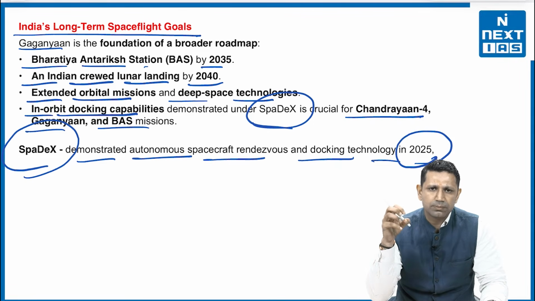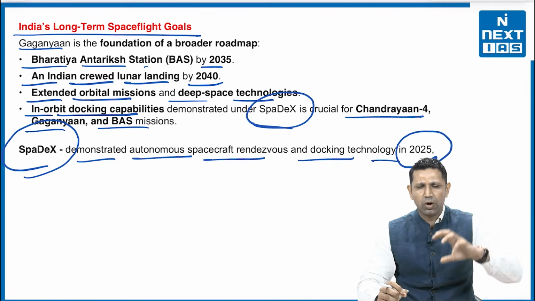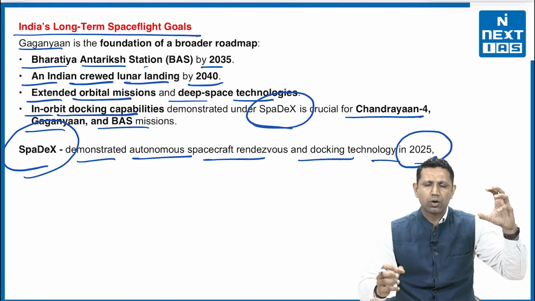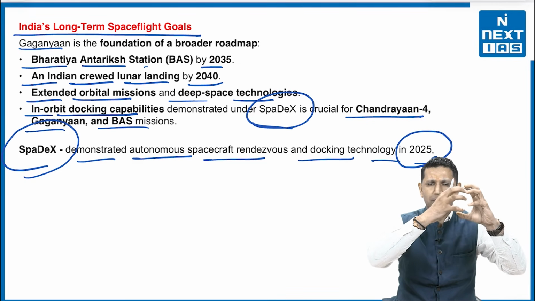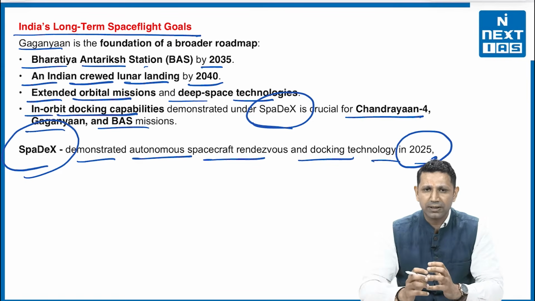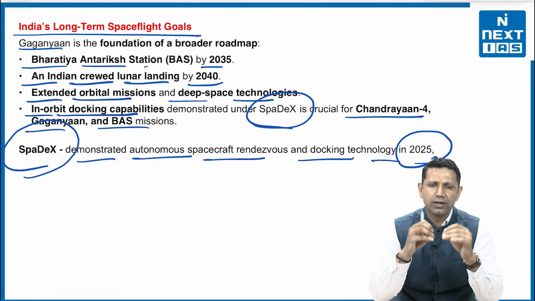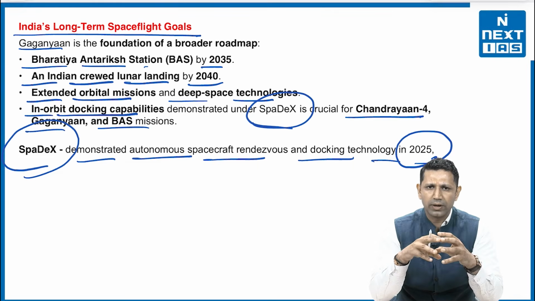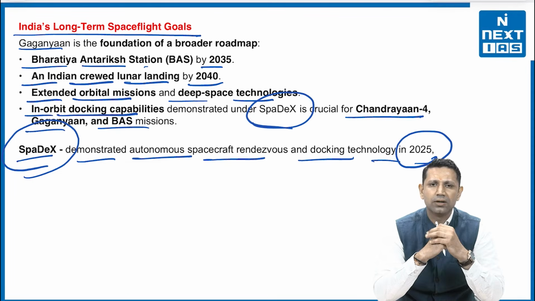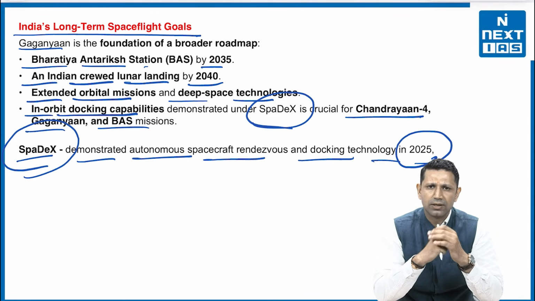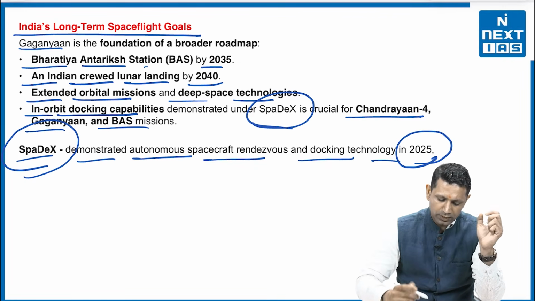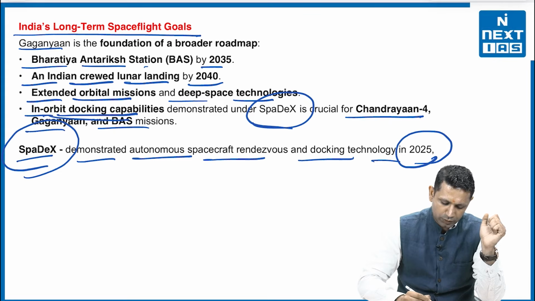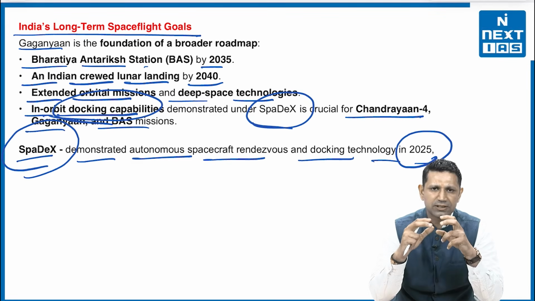It basically means that in space itself, there is one object that is orbiting around the Earth, and another object is taken there and it is docked. It is clubbed, and this is done at a very high speed. A minute error can actually lead to damage of both the components. Now, India has made itself capable through this SpaDeX mission. Through the SpaDeX mission, India has demonstrated that it can go for docking capabilities at a very high speed in space.